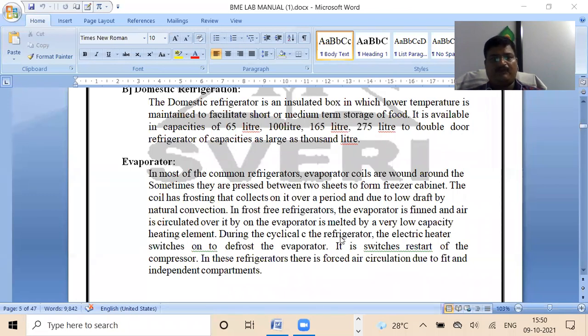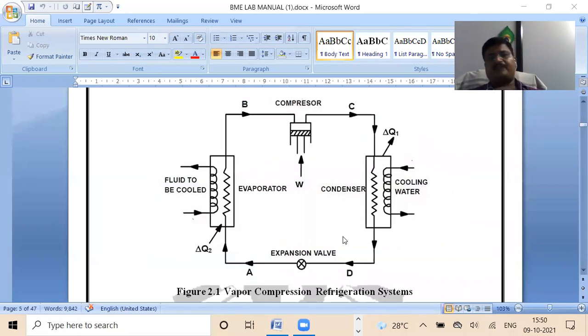Actually, what happens in the evaporator, we can see over here. The fluid which absorbs the heat from the system is just passing through this coil, which is at the left.